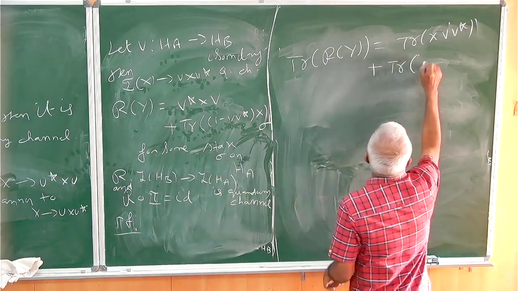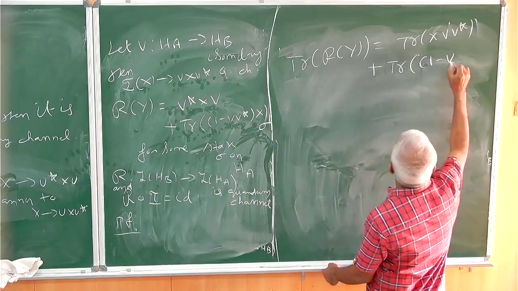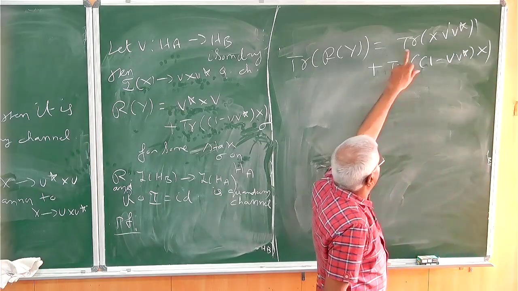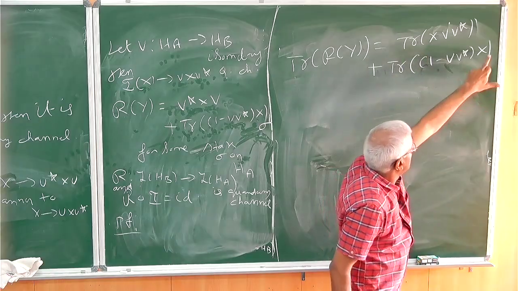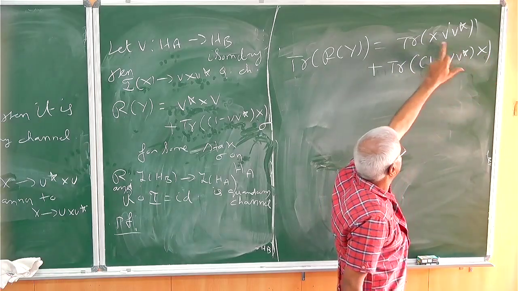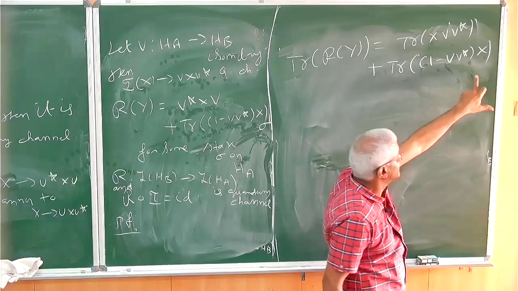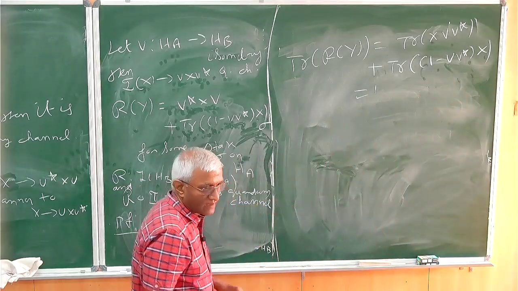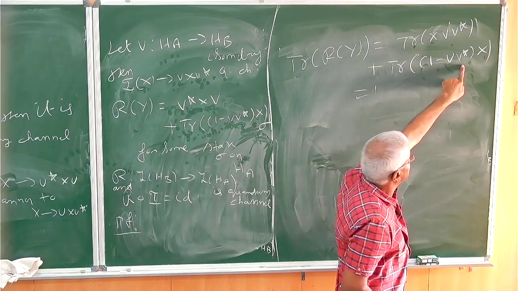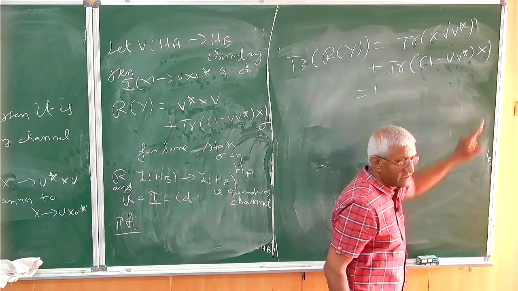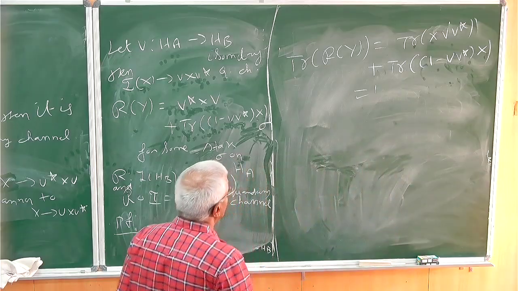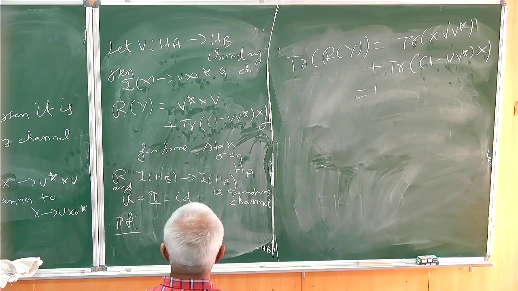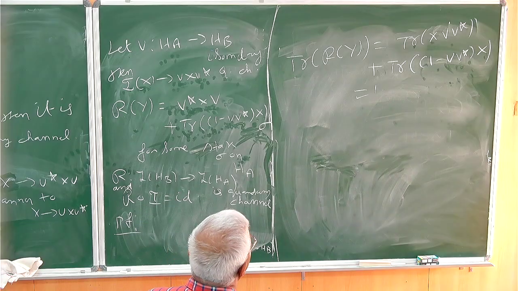Trace of 1 minus V star X. Now this V star you can take it here, so trace of X V star, and the V stars will cancel. Trace of 1 is 1. This trace and this are the same; V star you can take to either side. Wait, you want to get trace of X, sorry.